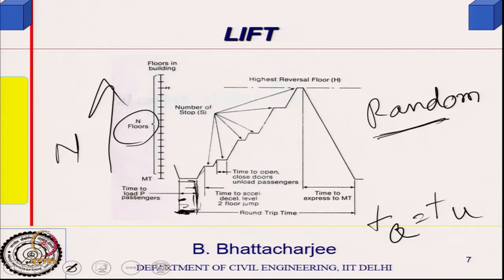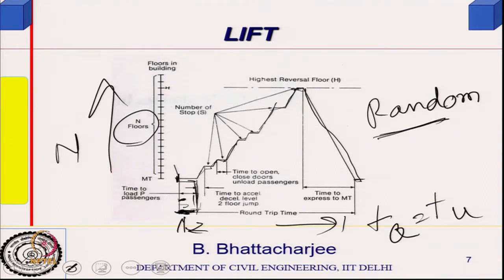decelerates, and then it stops, maybe at the next floor, but it does not stop at many floors because it is random. It can stop at some other floor, then some other floor, and something like this, and then while coming back, it unloads the passengers, comes straight back and opens up. So, the cycle from here to this is the total cycle, and we call it the round trip time.